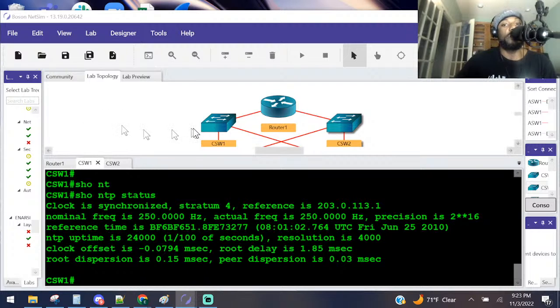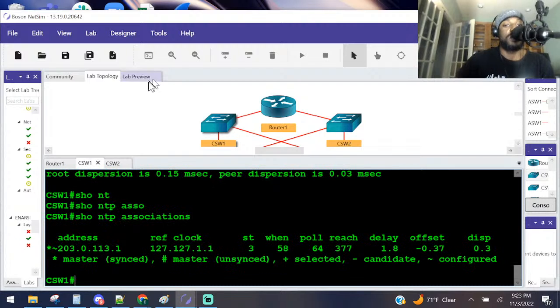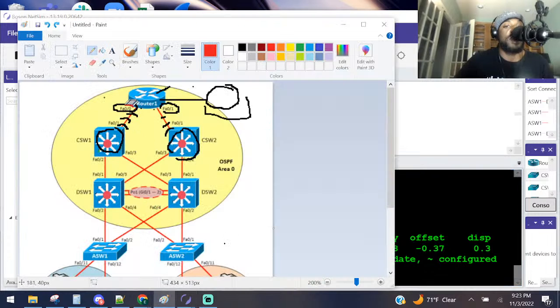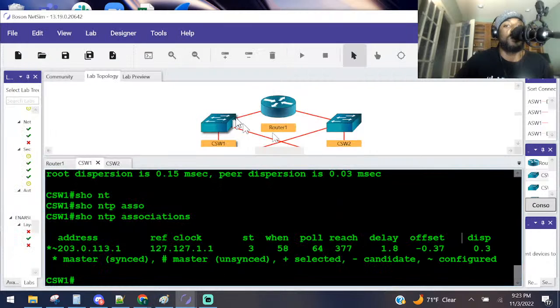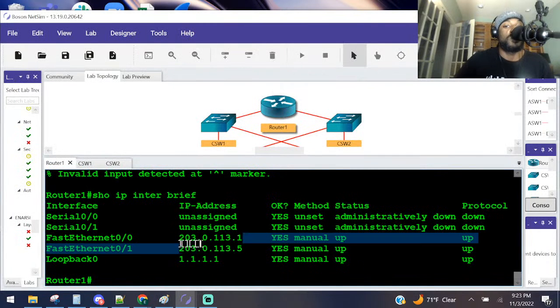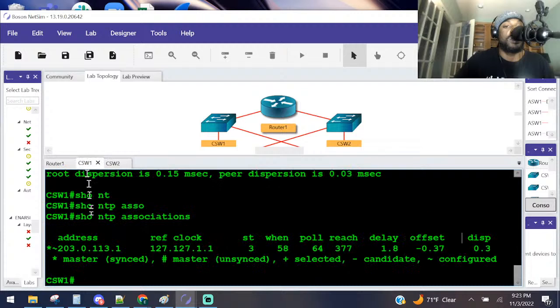On CS1, we'll make sure we're on CS1, this guy right here. Examine the NTP associations. Show NTP associations. The question is: from where is CS1's time being synchronized? What is the stratum of the source? We are synchronizing our time from that FA0/0 interface. We go to router 1 and we'll see 113.1. That is where I get the time from. That's what that says right there.